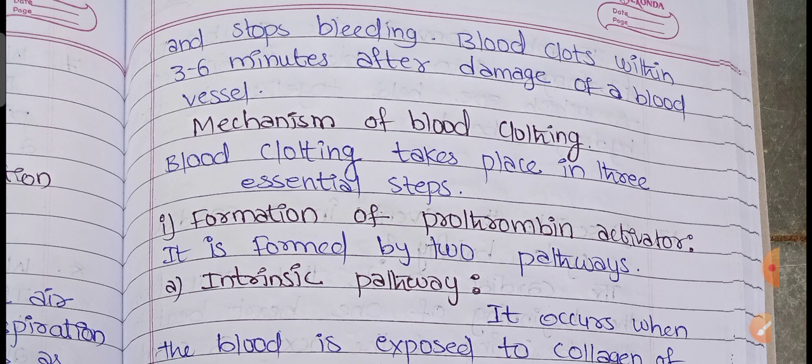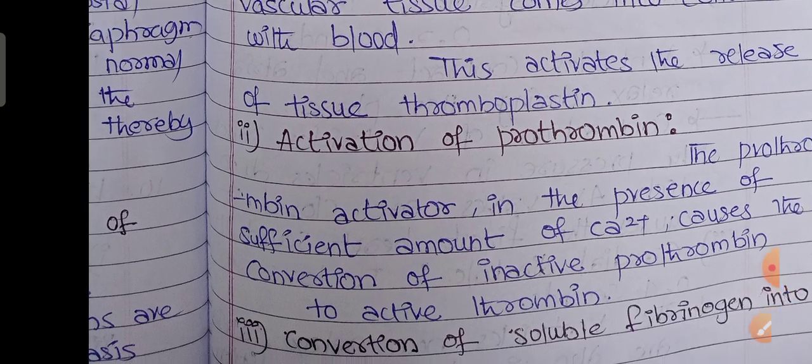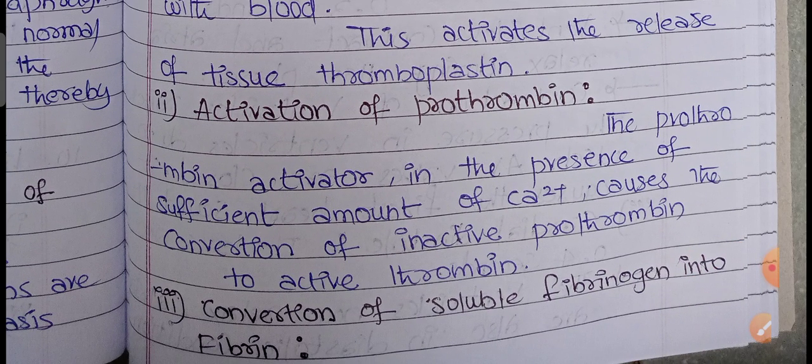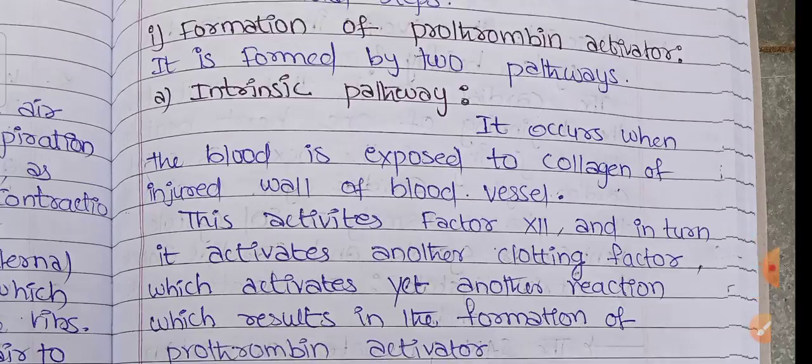Mechanism of blood clotting. Blood clotting takes place in three essential steps. First is the formation of prothrombin activator, through the intrinsic pathway and extrinsic pathway. Second is the activation of prothrombin, and third is the conversion of soluble fibrinogen into fibrin. These are the stages. First one is the intrinsic pathway.